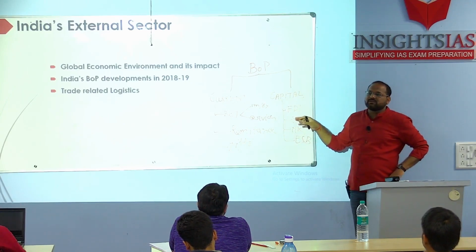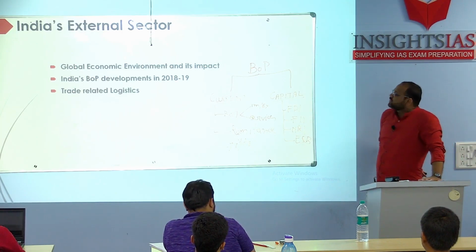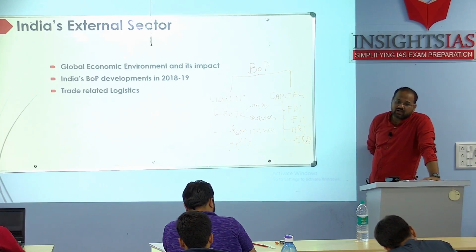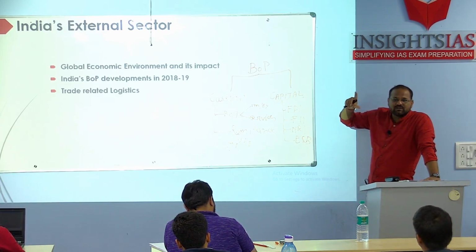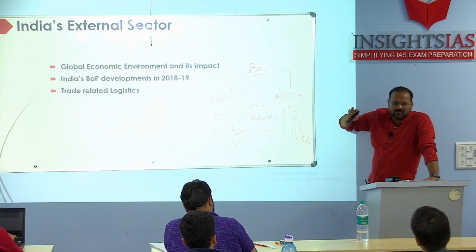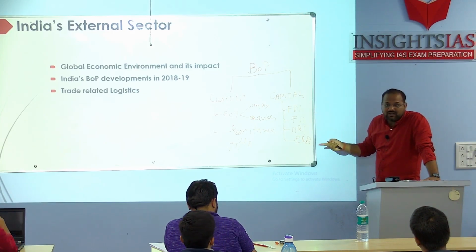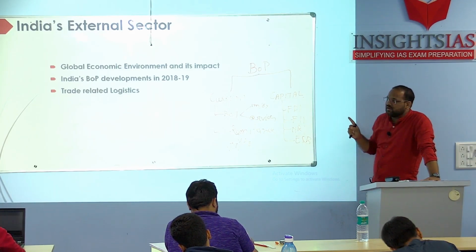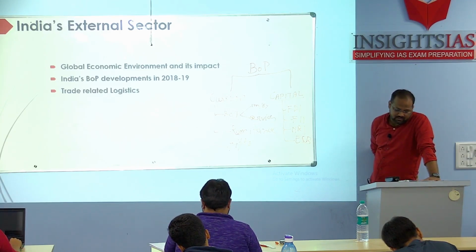On the basis of this picture, we will discuss what has happened in 2018 and 19. The current account deficit has increased. So there has been widening of the current account deficit. Though in the first chapter we saw within the macroeconomic variables that it has been within manageable limits, in 18 and 19 there has been widening from 1.8% in 2017 and 18 to 2.4% in 18 and 19.